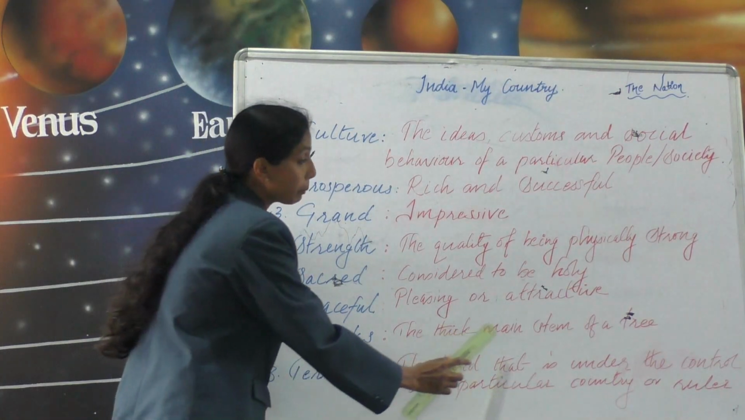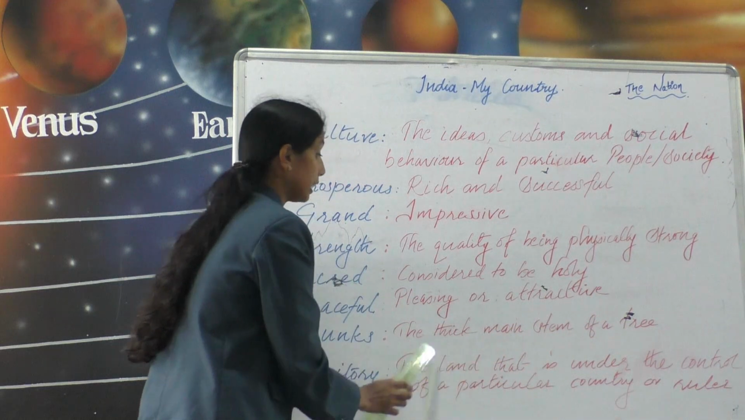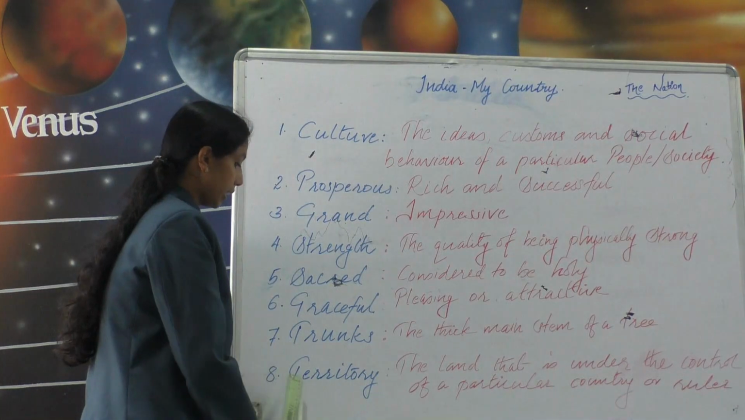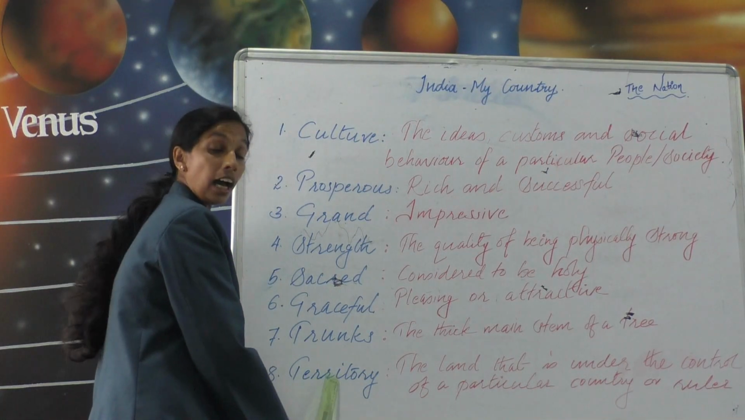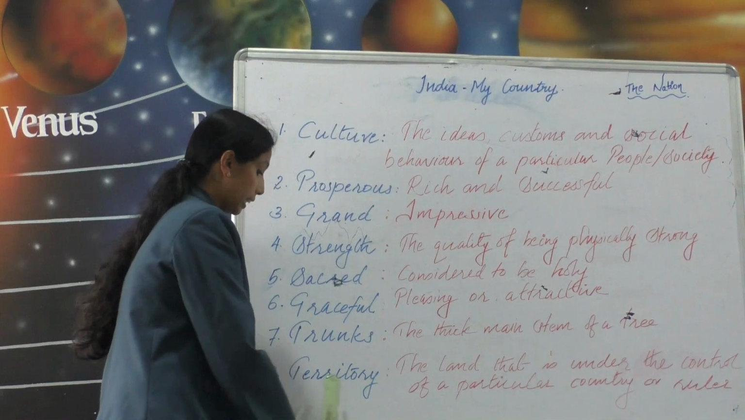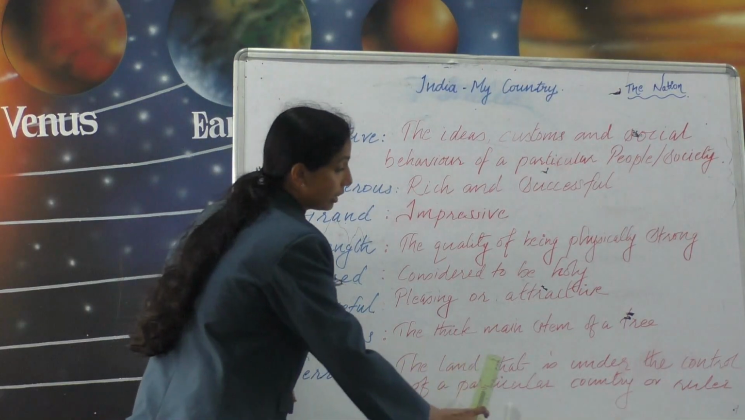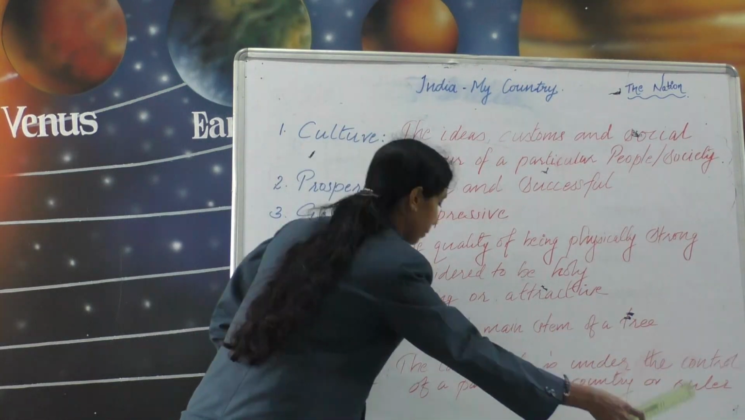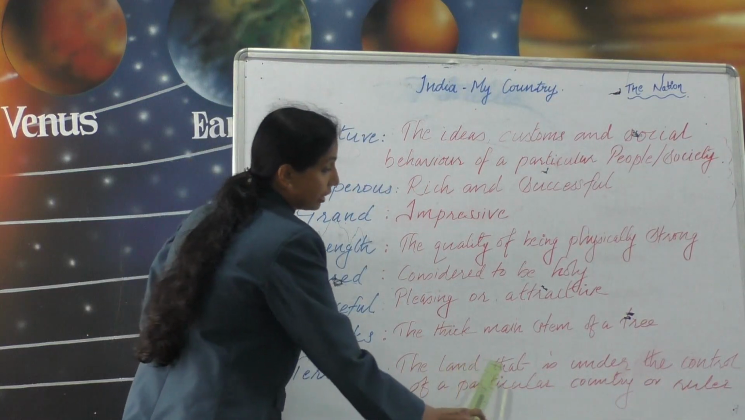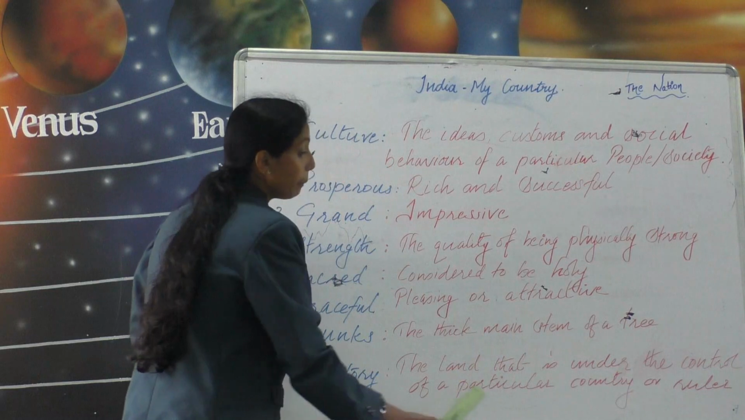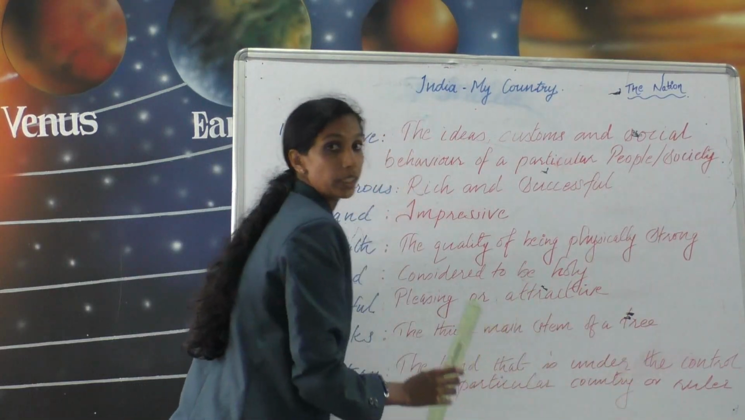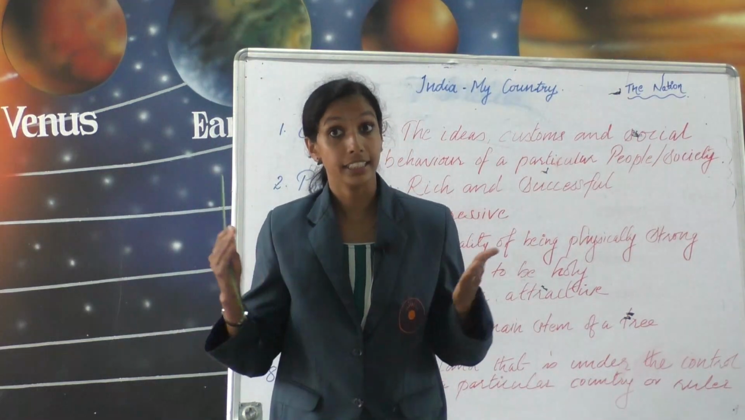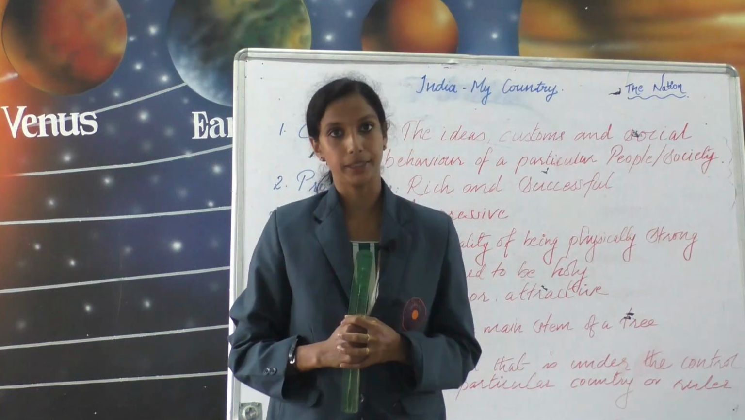T-R-U-N-K-S. The thick main stem of a tree. Our last word, territory. T-E-R-R-I-T-O-R-Y. Territory. The land that is under the control of a particular country or ruler. Students, keep in mind these words and their meaning as we go along the chapter.